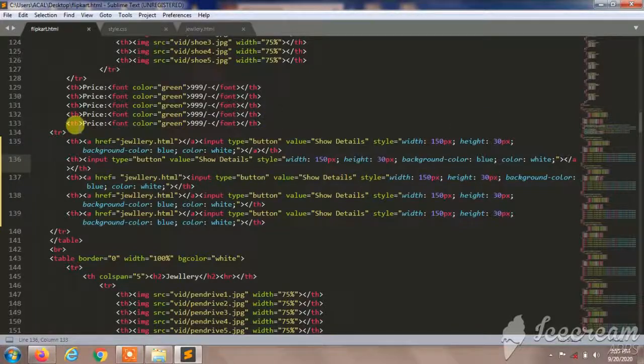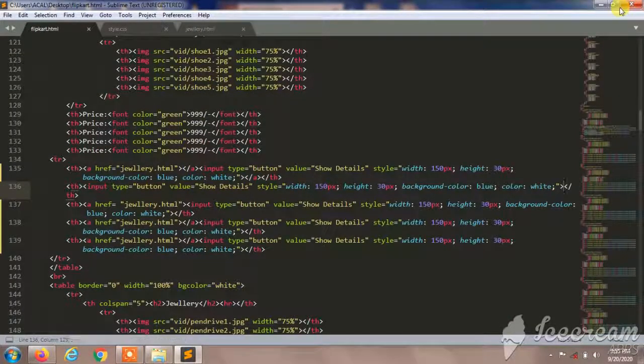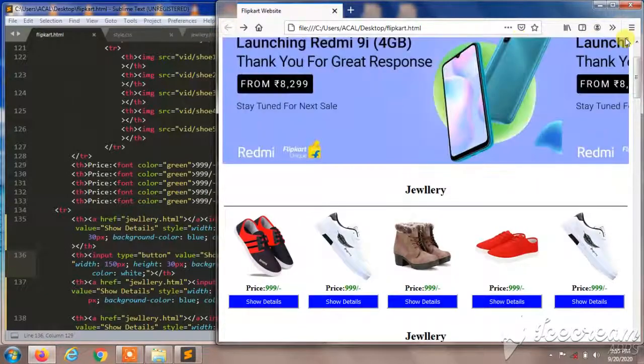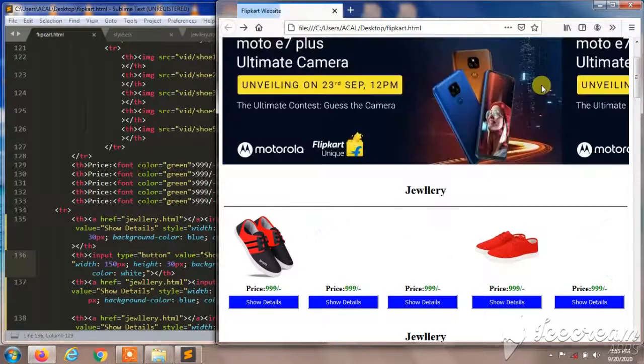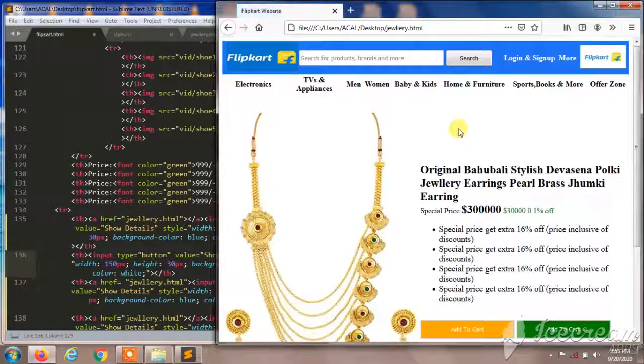I changed this, so I'll remove this. I'll remove it over here. So I corrected this. I'll save this and reload this. Let's watch what will happen. I'll reload this. When I click the second button, the third button was going.